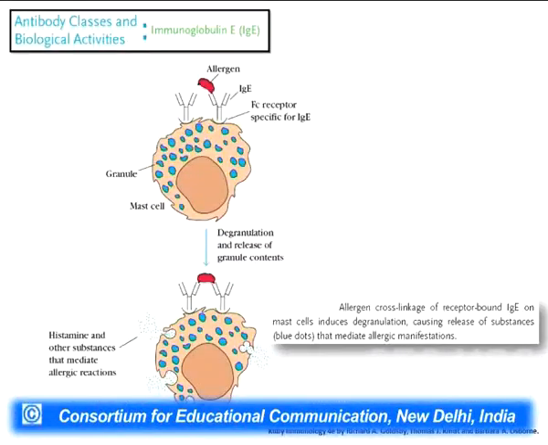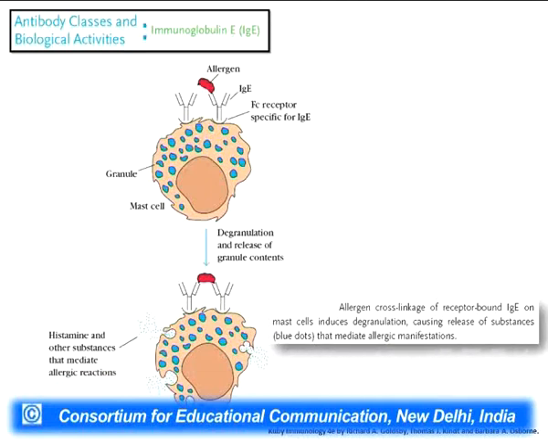These IgE antibodies attach themselves to the mast cells which are present in the circulating immune system cells. As soon as these IgE antibodies bind to the mast cells, they also bind with the pollen, and the pollen activates these mast cells to release histamines and other pharmacologically active or allergic molecules into the circulation.